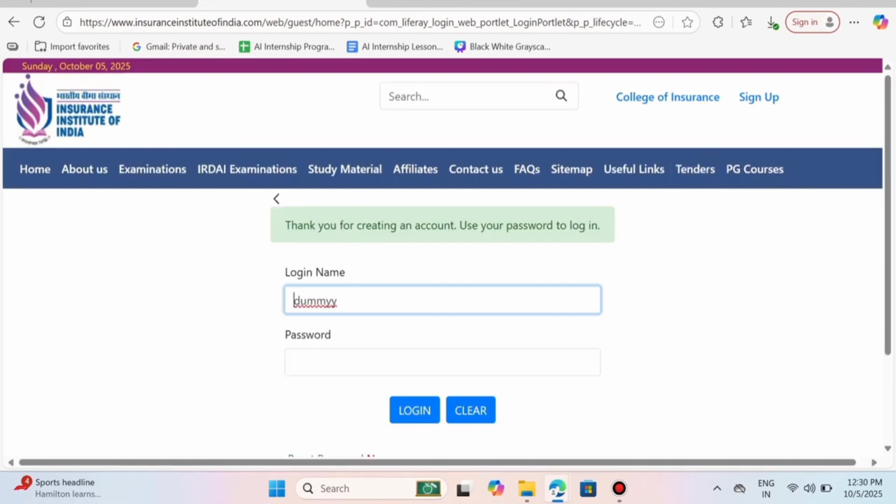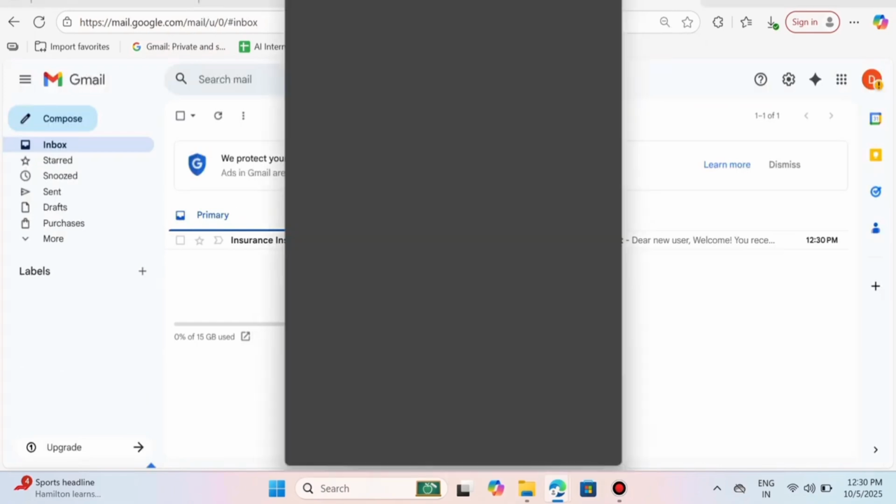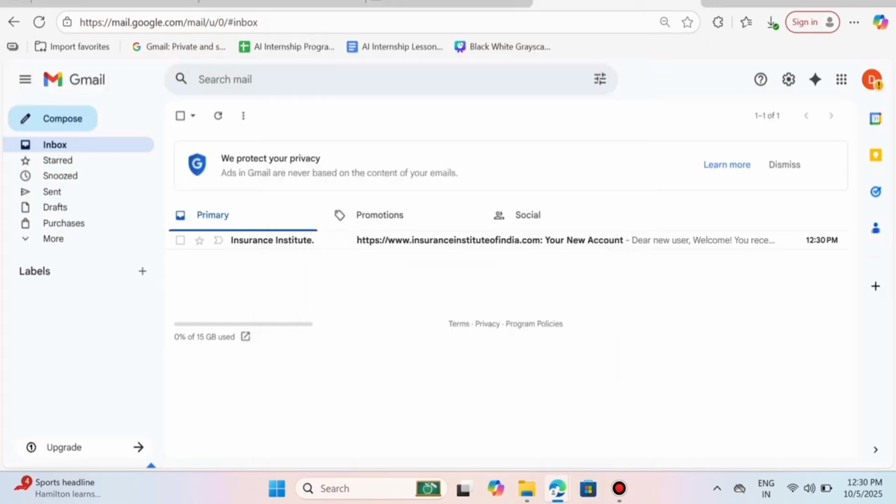Now you'll be redirected to this page, and here you will enter your password and login. You'll also receive an email regarding the account creation. You must check your mailbox.